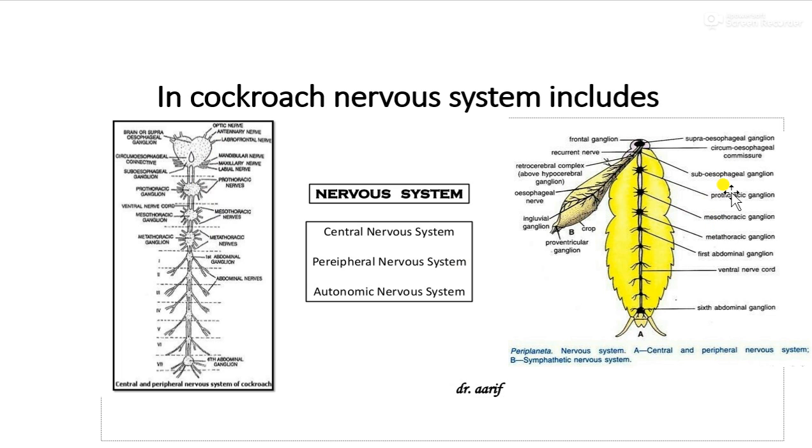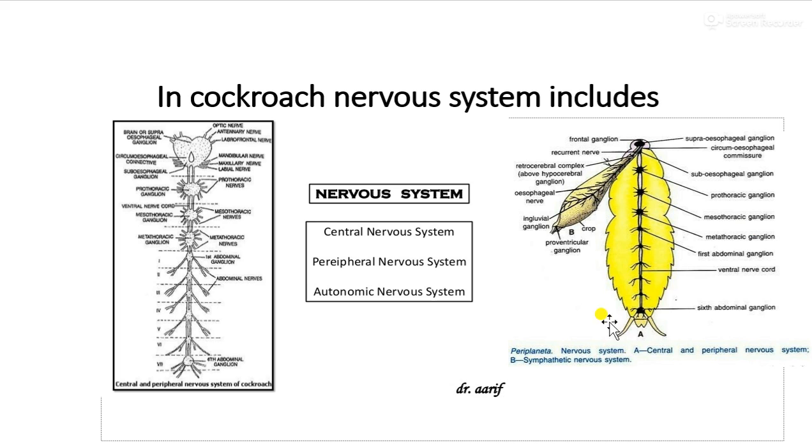This supplies nerves to the legs and wings. Then the metathoracic ganglion sends a nerve to the first abdominal segment. Nerves from each of the first 5 abdominal ganglia innervate all organs of each of the segments: ganglia 1 to 4 innervate segments 2 to 5 respectively, and the 5th ganglion innervates the 6th segment.